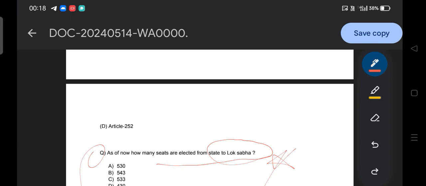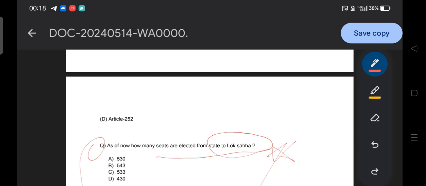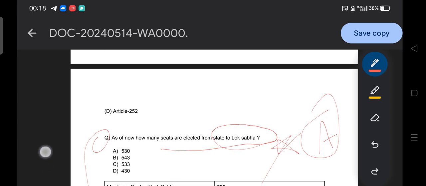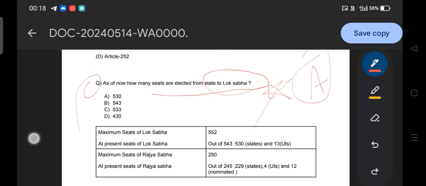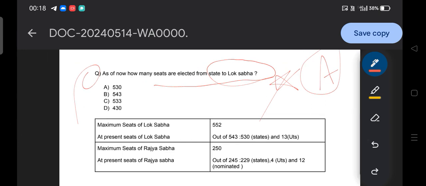The correct answer to this question, I hope you all know, is option A: the seats from the states to the Lok Sabha are 530. Let's quickly revise the concept with respect to this question and these seats. If they ask the question, the maximum seats of the Lok Sabha is 552.